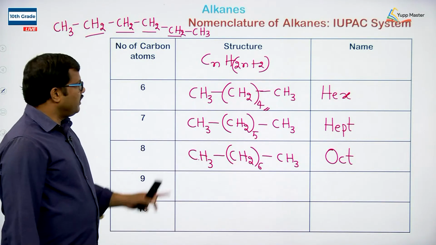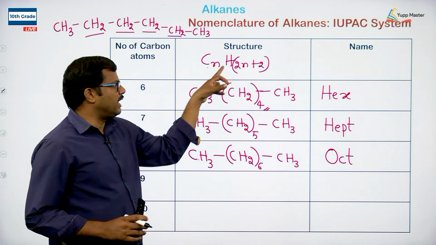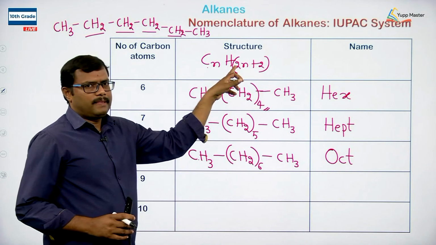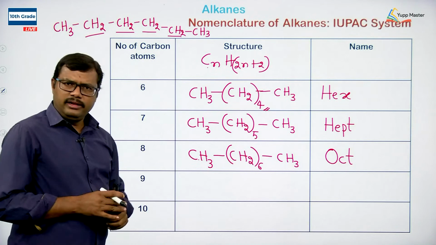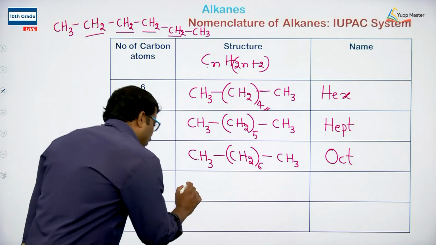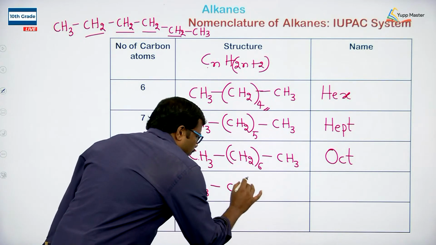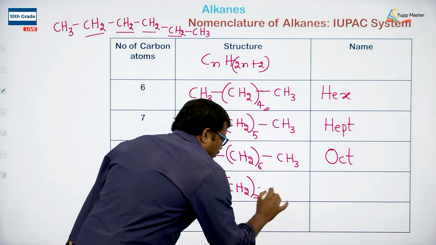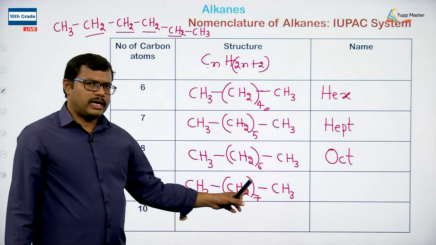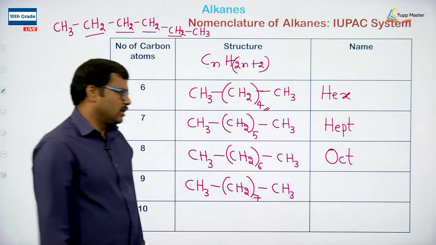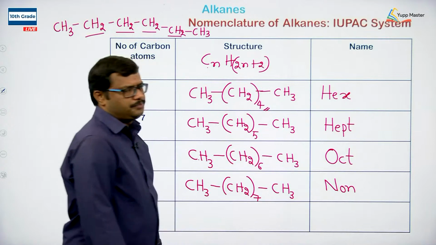And when we have 9 carbons, substituting C9, 9 2s are 18, 18 plus 2, 20, so 20 hydrogens and 9 carbons are present. Therefore, we can write the alkane as CH3, CH2 taken 7 times, and then CH3. So for the 9 carbon chain, the root word is non.